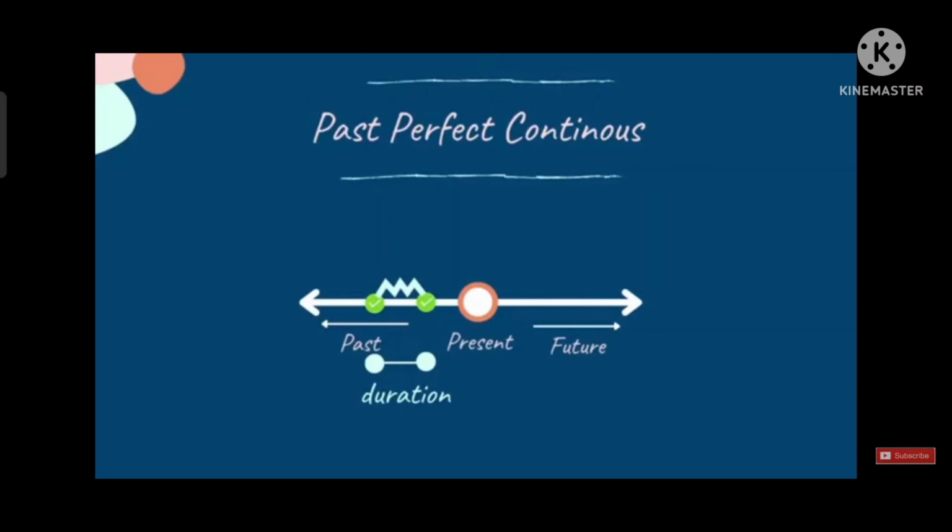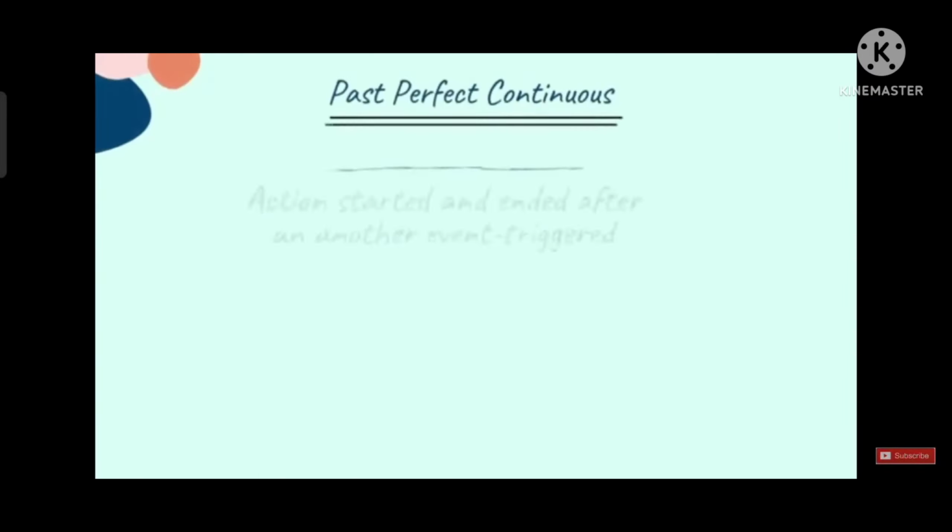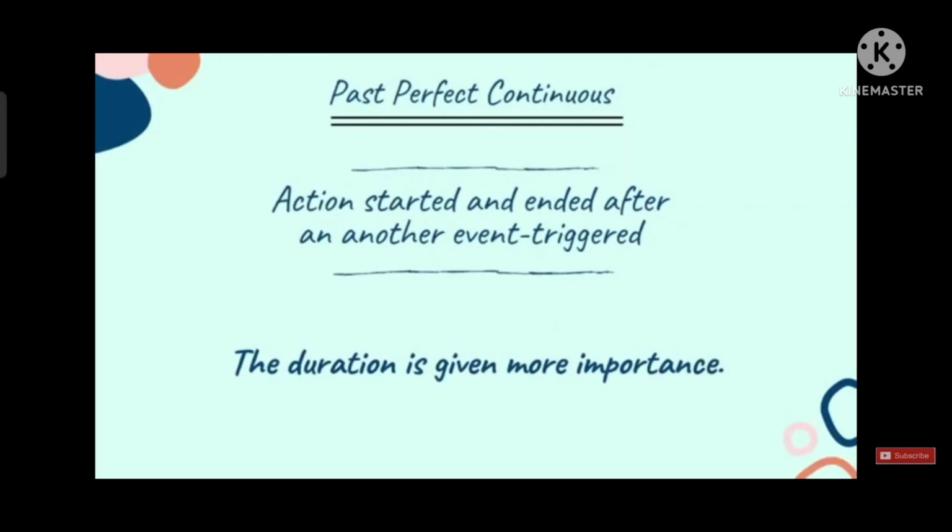Now, let's look into its usage. The main use of past perfect continuous tense is to show the action started and ended after event triggered, and the duration needs to be given more importance. Let's look into examples to understand this concept.